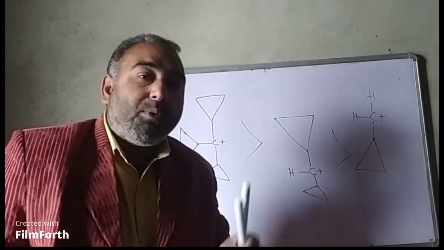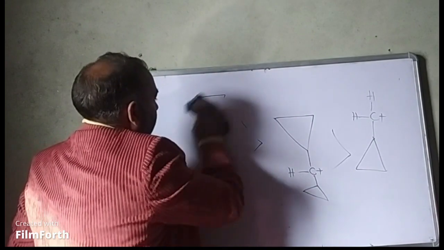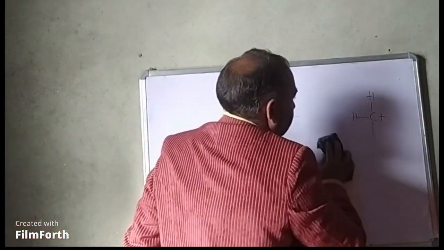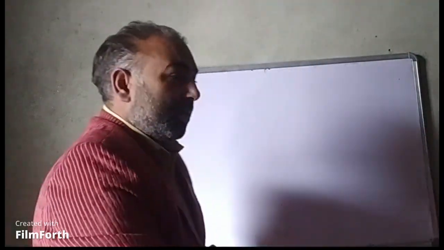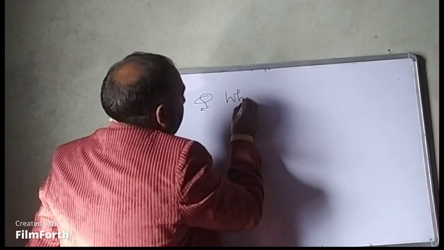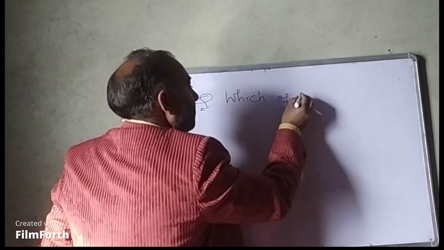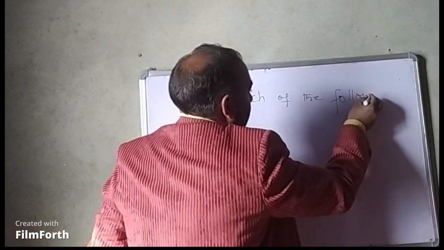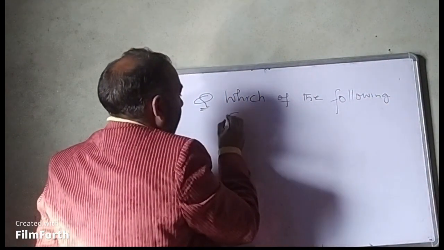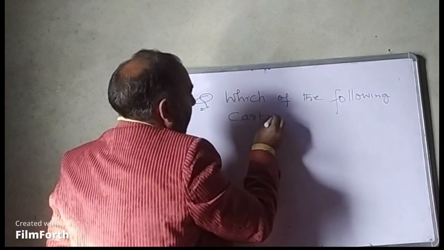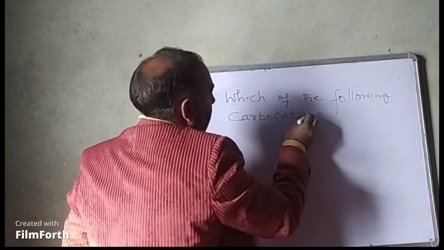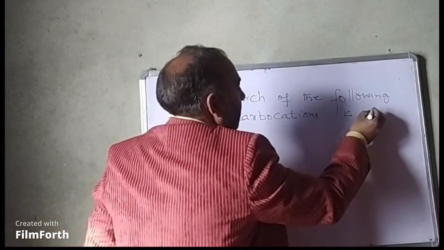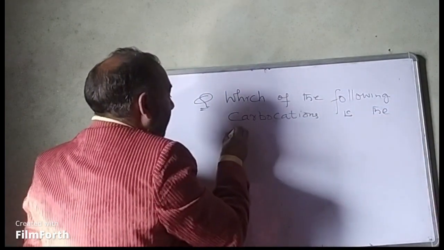Okay, now one question. Which of the following carbocations is the least stable?